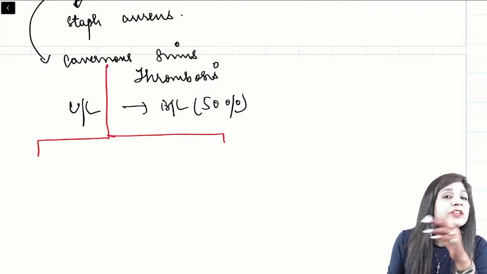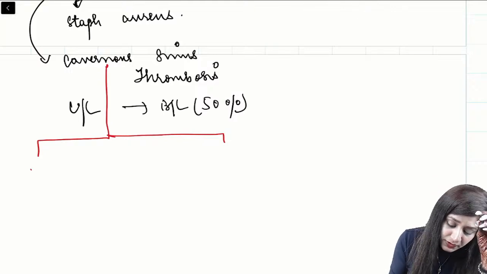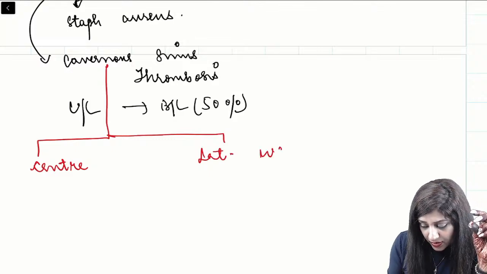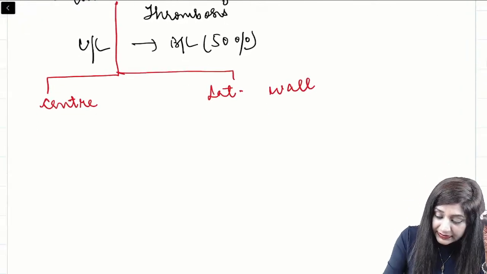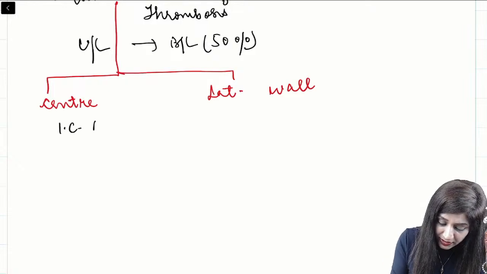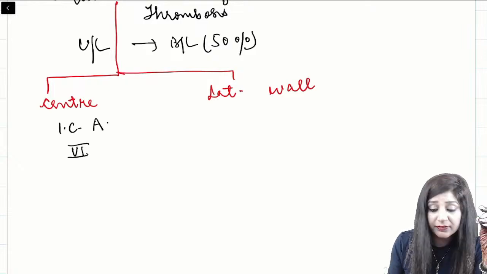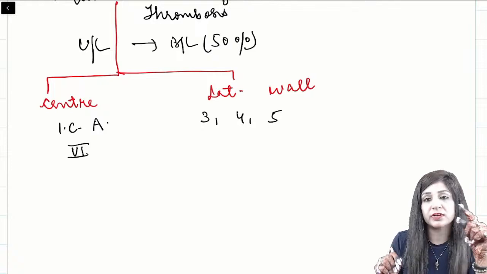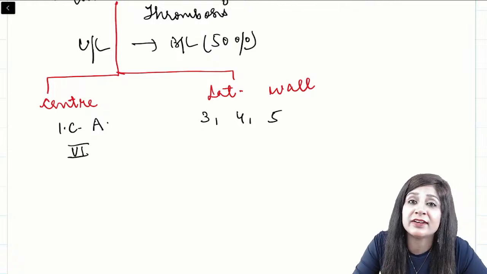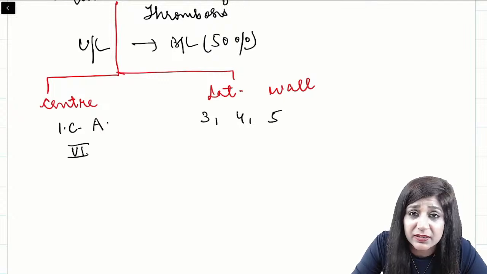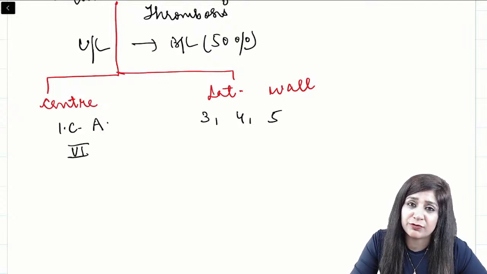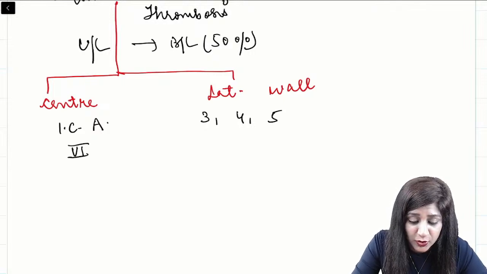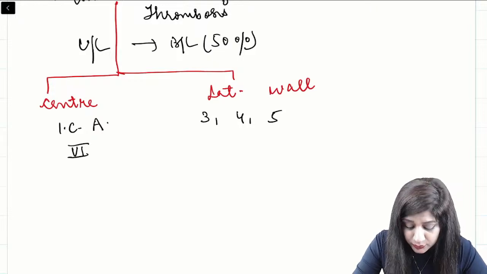Can you tell me, guys, which nerves are passing through the cavernous sinus? If you see through the center, and this is the lateral wall. In the center we have the internal carotid artery and the sixth nerve, while in the lateral wall we have the third nerve, fourth nerve, and the fifth nerve. I am not commenting on the divisions of the fifth nerve. The reason is that there has been an update that in cadaver we have first and second division both, and in the living we have only the first division. So let's not talk about it. We are talking about the nerves.